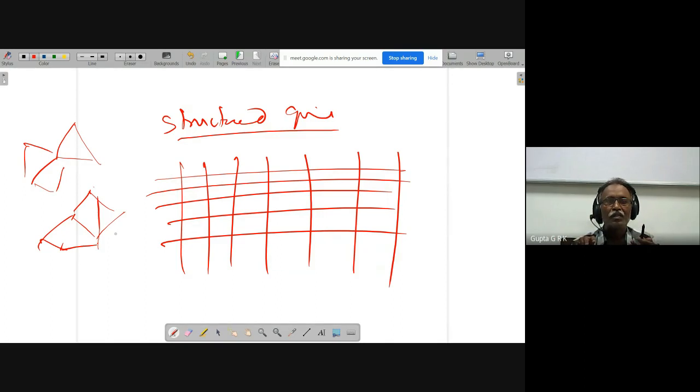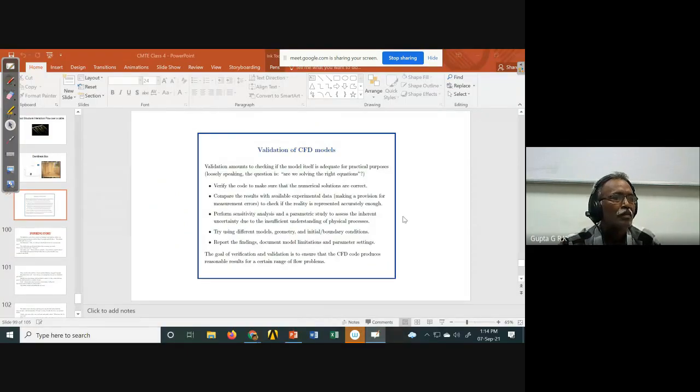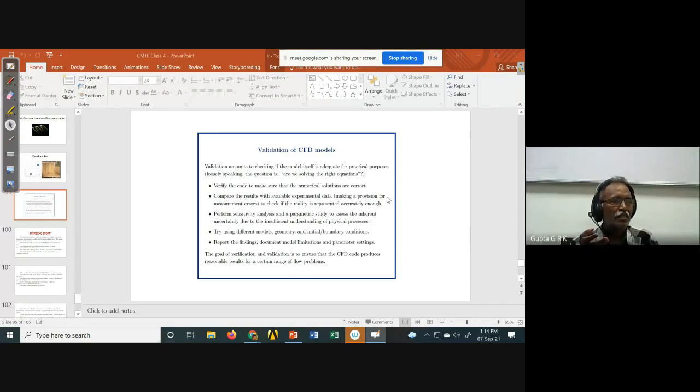Any other questions? Can we use the John David Anderson book initially? Actually, next class I'm going to start the governing equations, and those governing equations are taken from the J.D. Anderson book. I will send you the soft copies. For this particular class, you don't have any source for it. It is a general one.